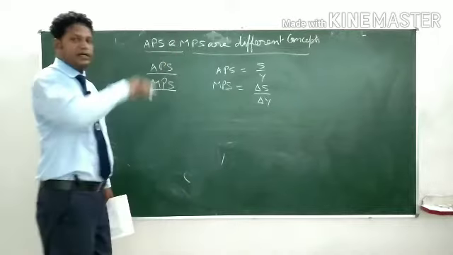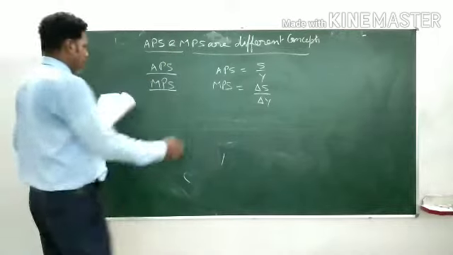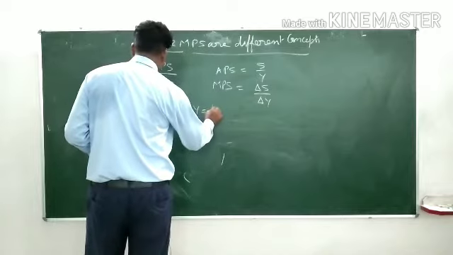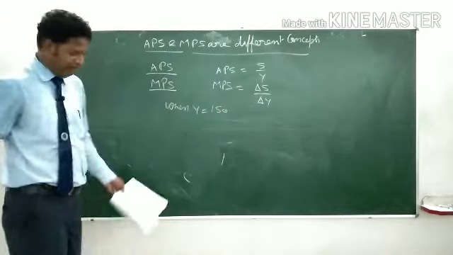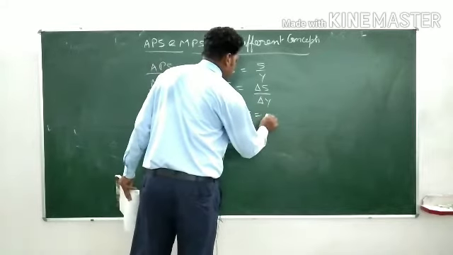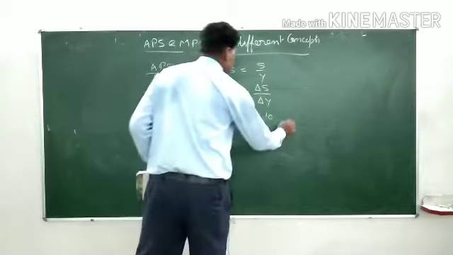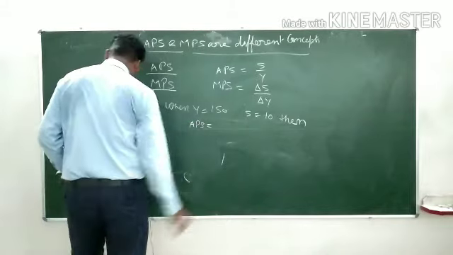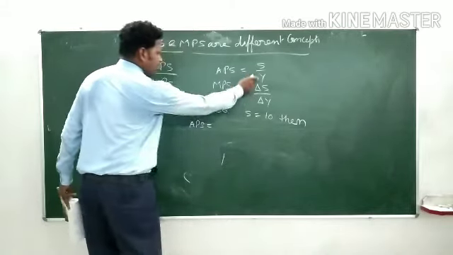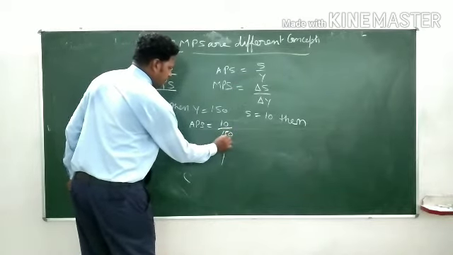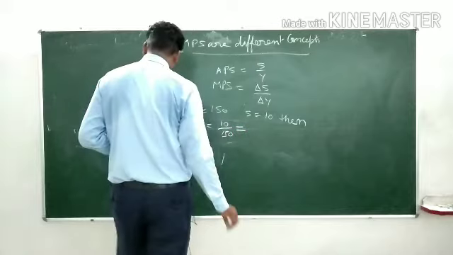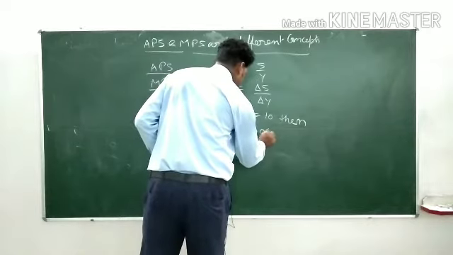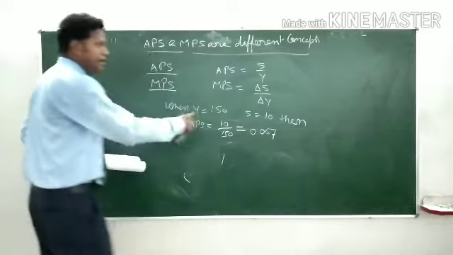Continuing the earlier data, when the income Y was 150 and the saving was 10, APS equals 10 by 150, that is S by Y. The answer will be 0.067, and I am continuing over there.